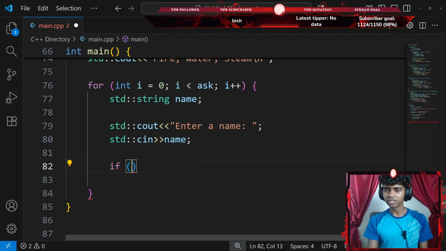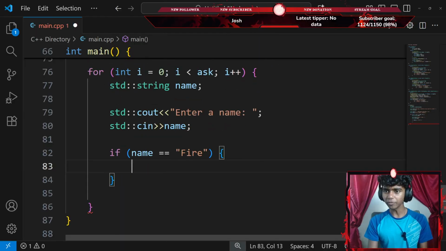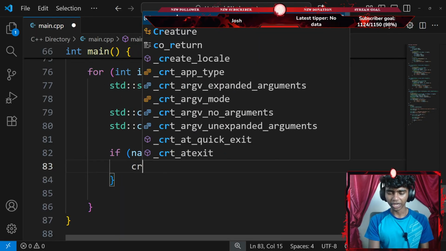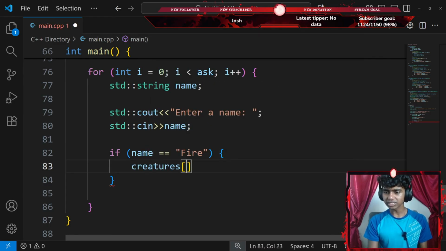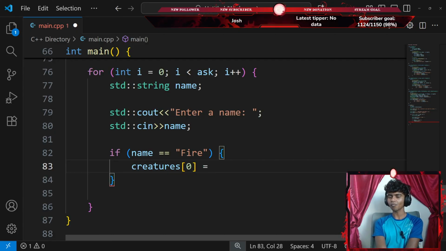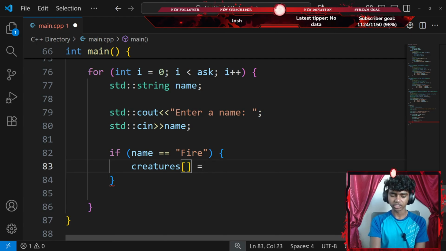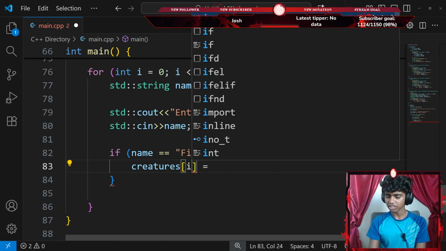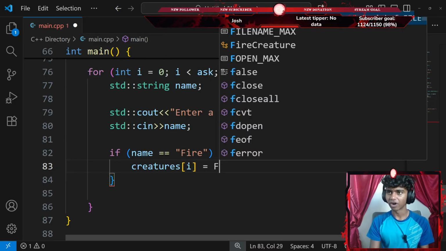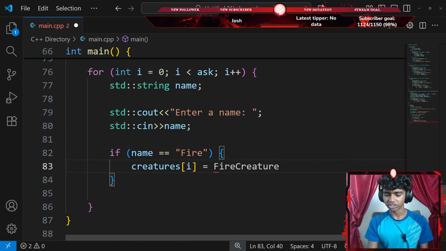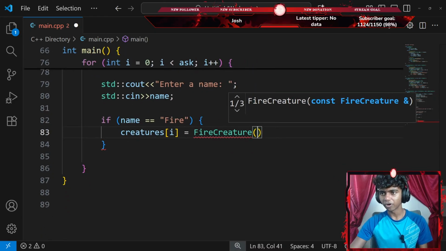Okay, that said, I'm gonna go with something like if my name equals to fire, I'm gonna do something. I'll go with a pair of curly braces. And then let's go ahead and append something. So I'm gonna go with my creatures array at index of i. I think I should go with index of i. My array at index of i equals to my fire creature class. Okay, and then I'll add a pair of parentheses.